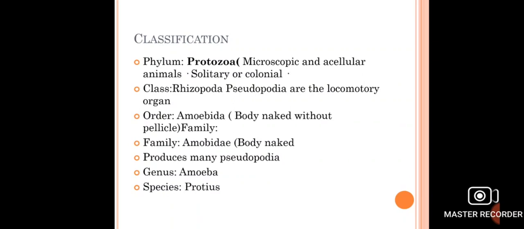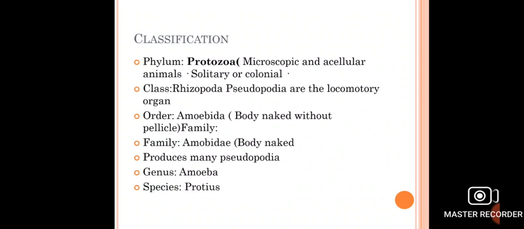Its class is Rhizopoda because amoeba has a large number of finger-like projections which are called pseudopodia, and pseudopodia are locomotory organs. The protozoans which have pseudopodia for locomotion are all kept in class Rhizopoda.